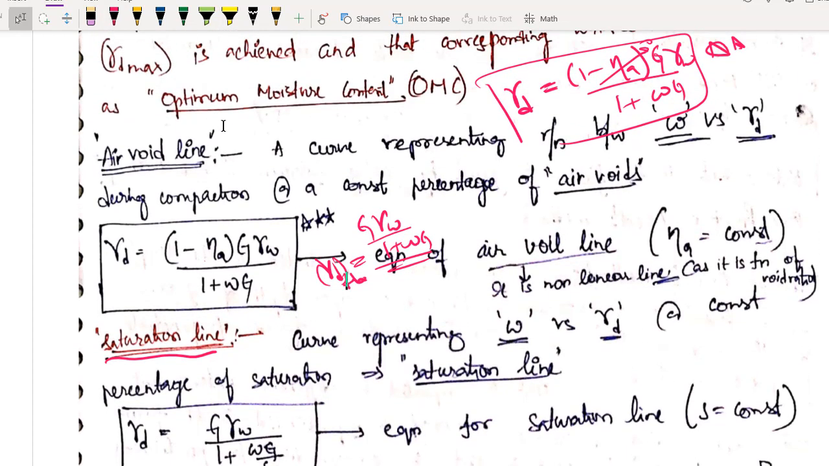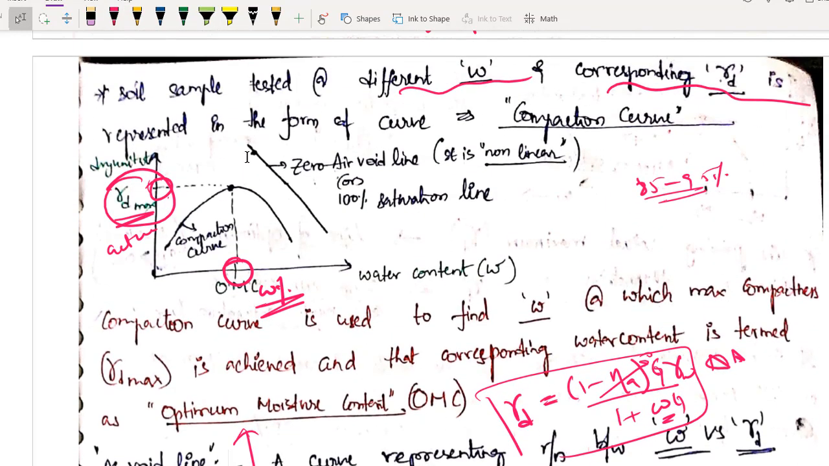Okay, so for various water contents, using this formula, 1 minus n_a G gamma w by 1 plus wG. See here water content is there, gamma d is there. So when you are drawing a graph, for various water contents you will be getting various gamma d and you will be getting a curve like this. Okay, for different air content you will be getting different curve. For example, for 0 air void line you will be getting a curve something like this, gamma d with respect to your water content. Okay, I hope the concept is clear so far.